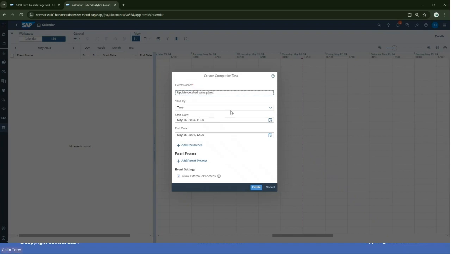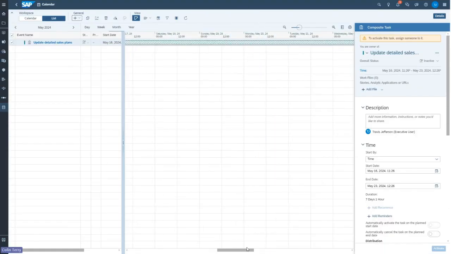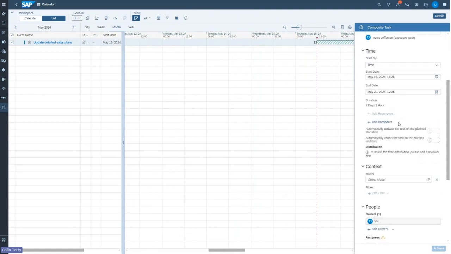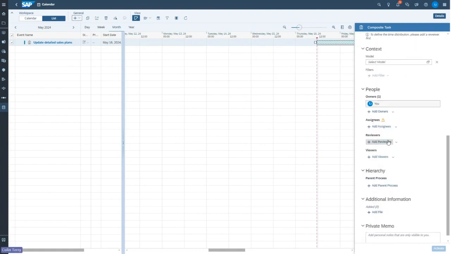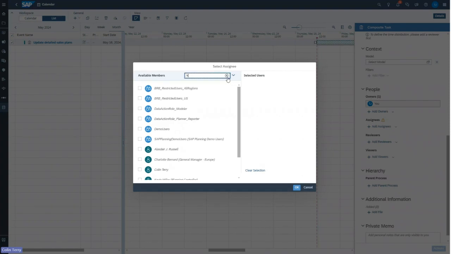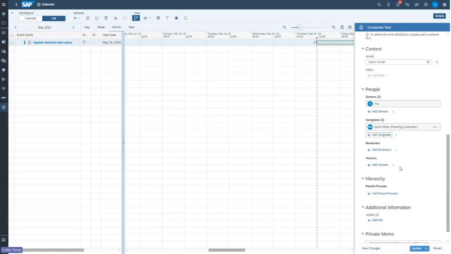I'll give it time to start by, so let's give it a few minutes in the future, so 11:23 for instance. We'll give it an end date of a week's time, so we'll say the 23rd of May. I'll do create. You can see that it's already in my calendar, put a task here for the next week. And over here on the right hand side, I can start assigning individuals to do this work. So if I scroll down, you see there's an assignees there. I can add assignees. Let's search for Kevin. Let's select him.